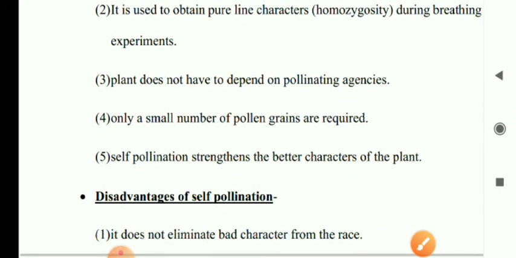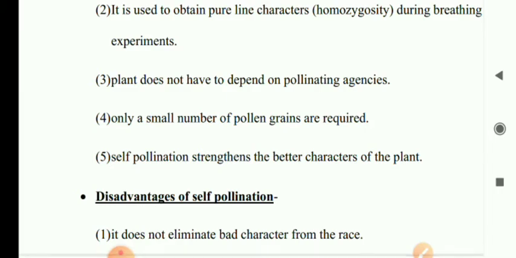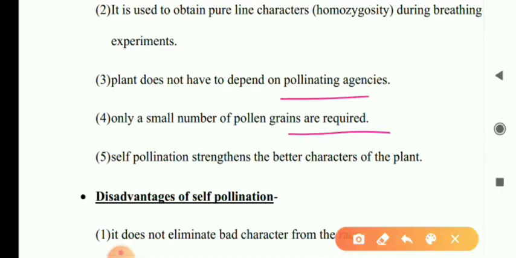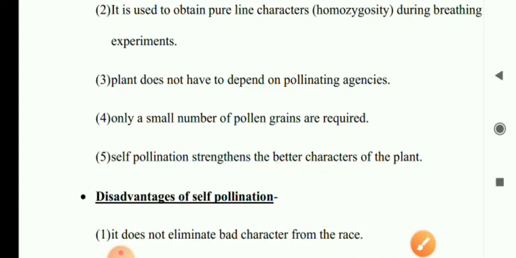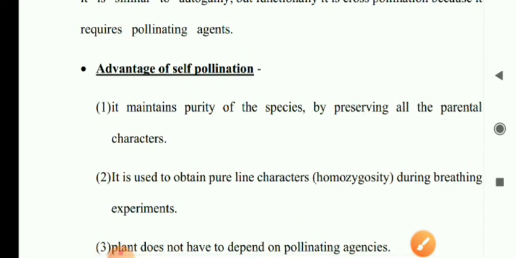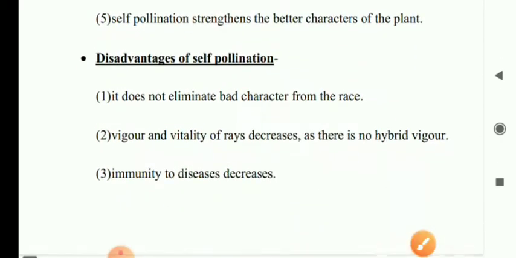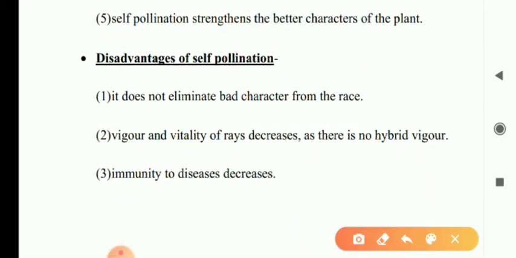Plants do not depend on pollinating agents. Only a small number of pollen grains are required. Self pollination strengthens the better characters of the plant. Very good. Now these points explain the advantages of self pollination. Now disadvantages of self pollination: it does not eliminate the bad characters from the race.